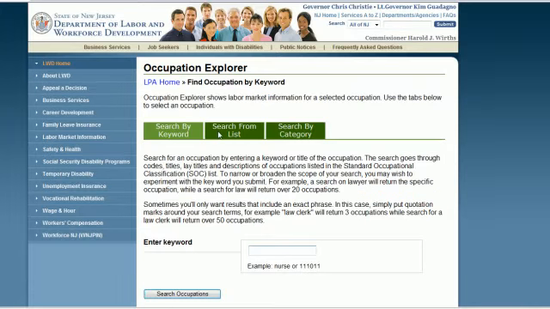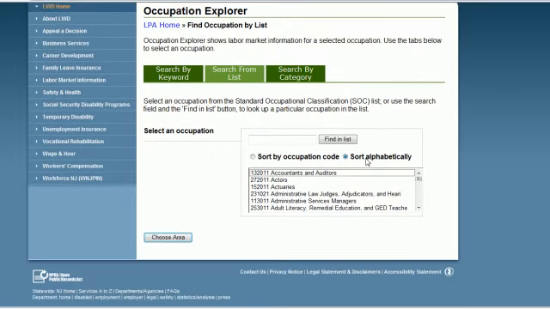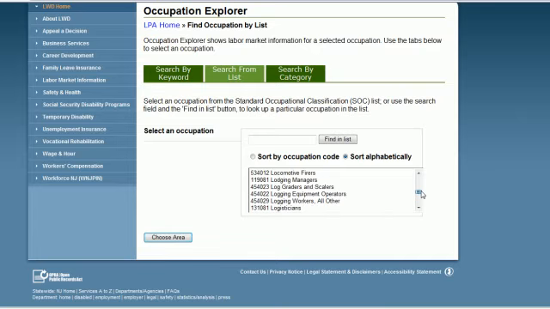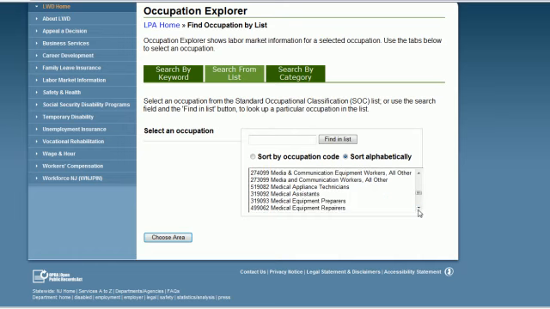And from Occupation Explorer, we can now search by keyword or list or category. We're going to go into a search by list. And this time you could sort alphabetically. So we can scroll on down. And remember, this one had that sort of funky order: we went through all the medical, and then you come to medical and. So, at any rate, just remember that that can be a little bit tricky.